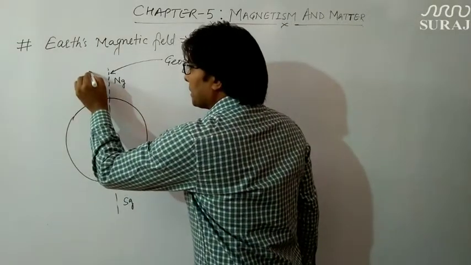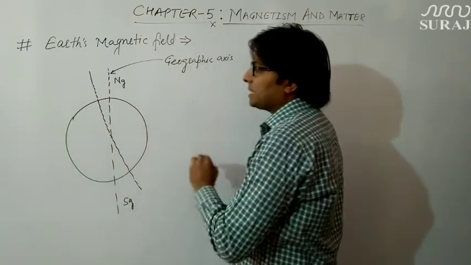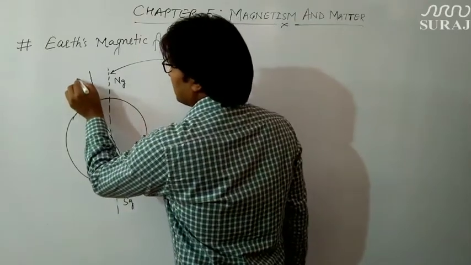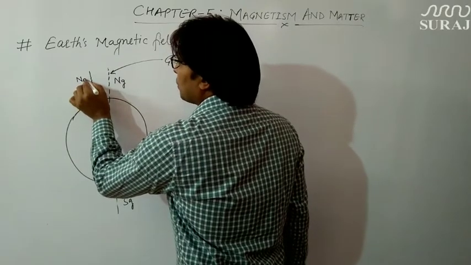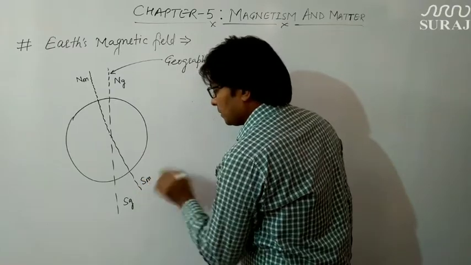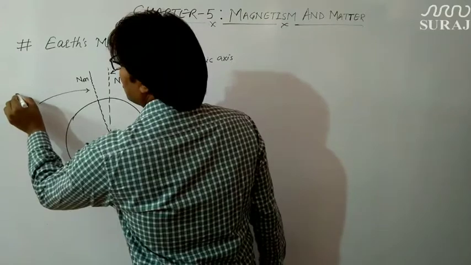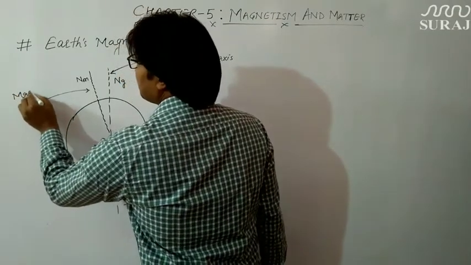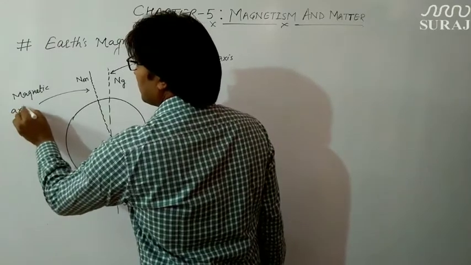So I am taking this as the magnetic axis, this as the magnetic north pole and this as the magnetic south pole. This axis is known as the magnetic axis of Earth's magnetic field.